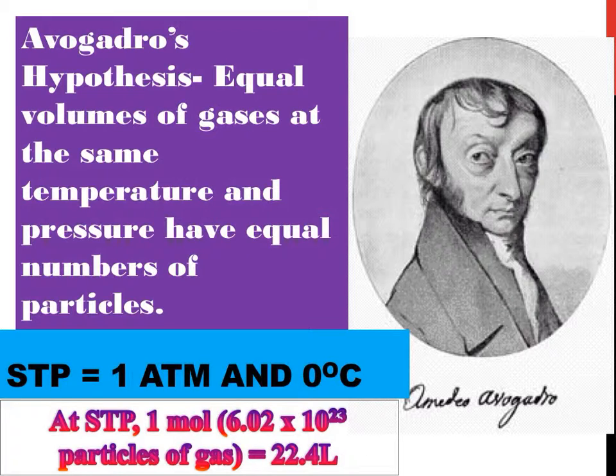So what Avogadro had stated was that if you have the same conditions, 1 ATM of pressure and 0 degrees Celsius, no matter what type of gas you have, you're going to have the same number of gas particles floating around. And so down below at STP, 1 mole is 22.4 liters. Well, that's not new information. We've seen this before, but Avogadro's hypothesis is how this number came about.